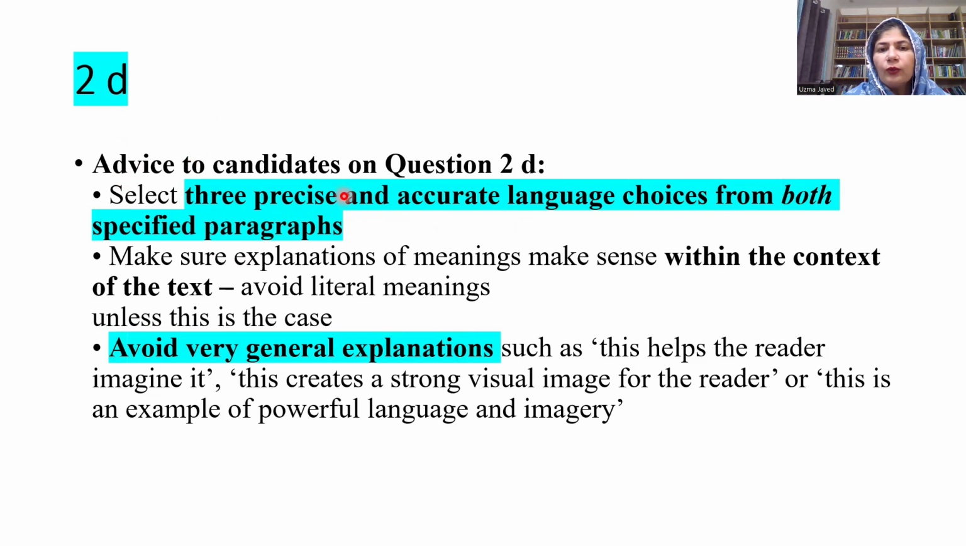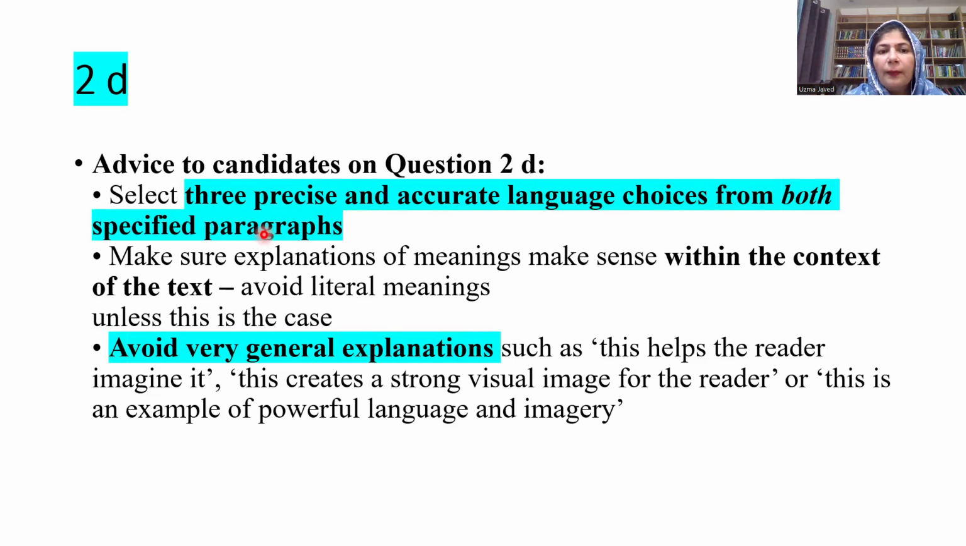Number one, the advice to candidates on question 2D. Select three precise and accurate language choices from both specified paragraphs. As you know, in question 2D, there are two paragraphs upon which you have to work, and the examiner clearly says that from each paragraph you are supposed to pick three images only. Please note it down very carefully. Don't choose more than three images, and they should be language choices and they should be correct, and you should put those chosen images in inverted commas so that they are clearly recognizable to the examiner that this is what you have chosen.